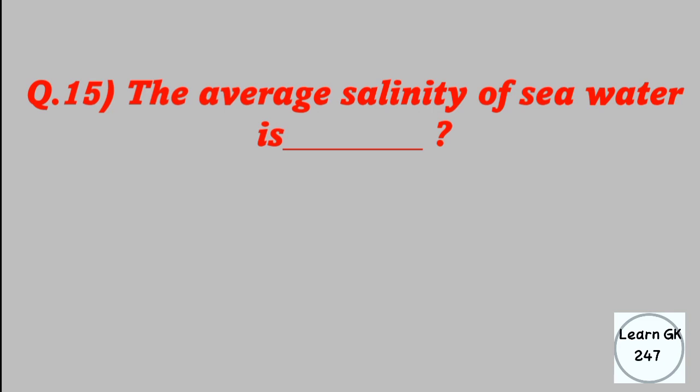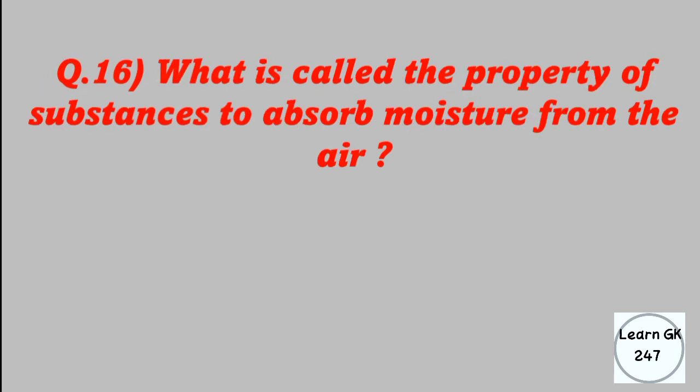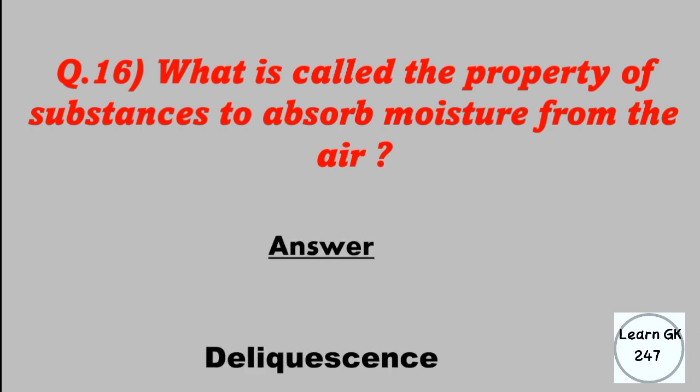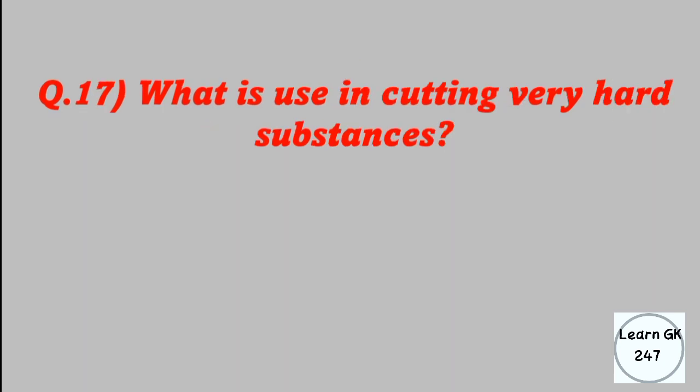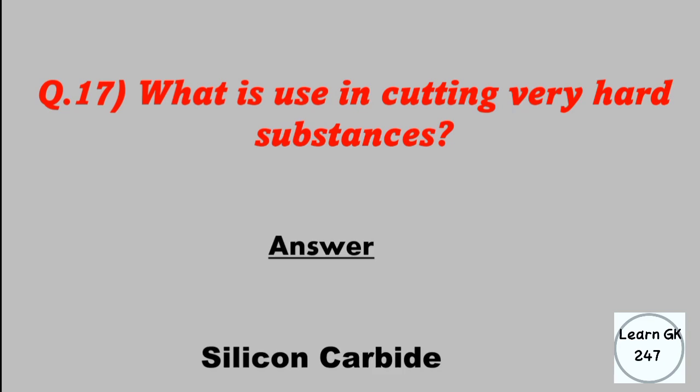The average salinity of sea water is? Answer: 3.5%. What is called the property of substances to absorb moisture from the air? Answer: deliquescence. What is used in cutting very hard substances? Answer: silicon carbide.